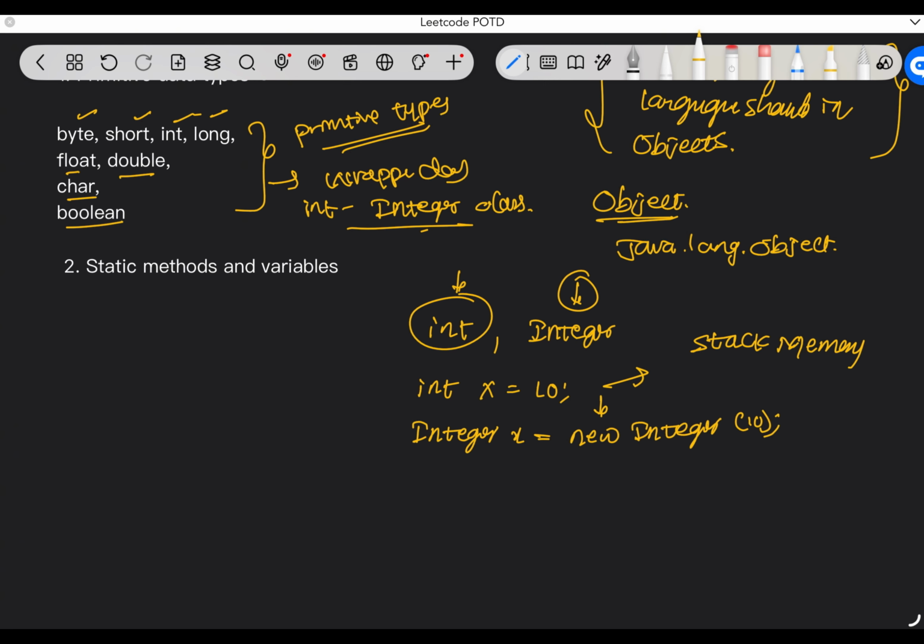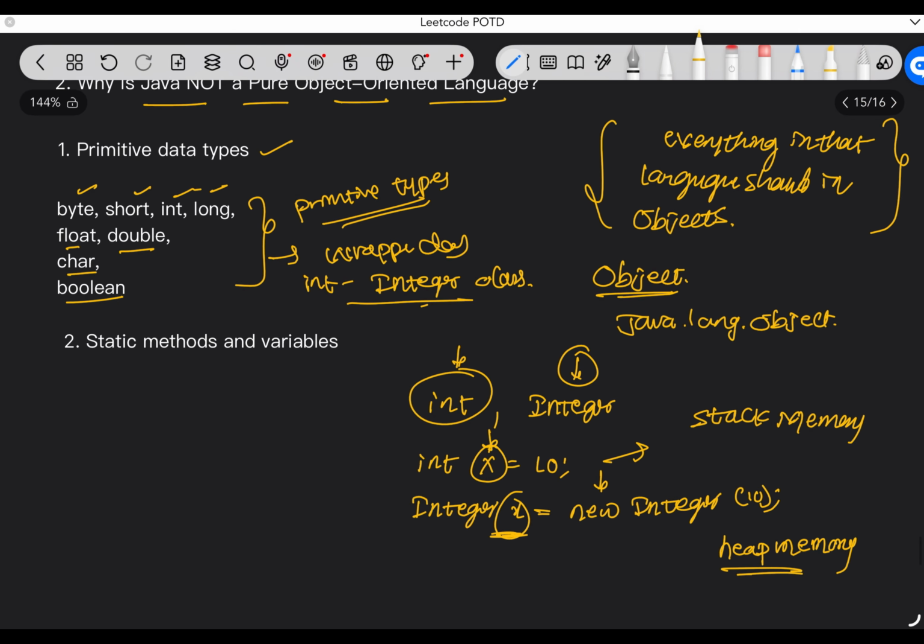So this creates an object in the heap memory. In object oriented languages, everything should be in objects only, but Java allows us to create these primitive data types also. So that is one reason.